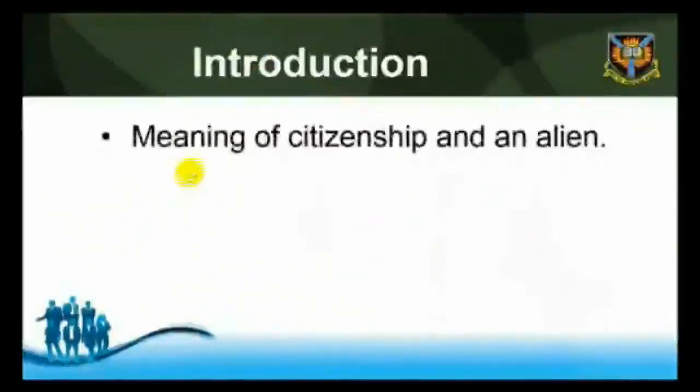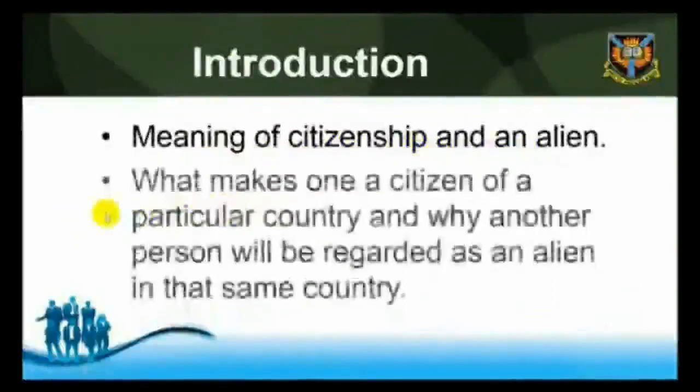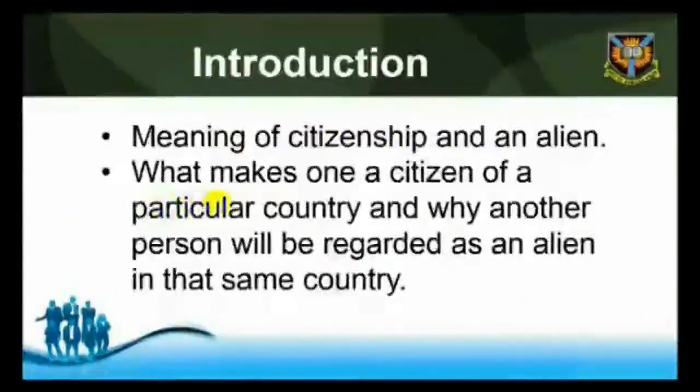Introduction. In this study session, you will be introduced to the meaning of citizenship and that of an alien. You will examine what makes a citizen of a particular country and why another person will be regarded as an alien in that same country.